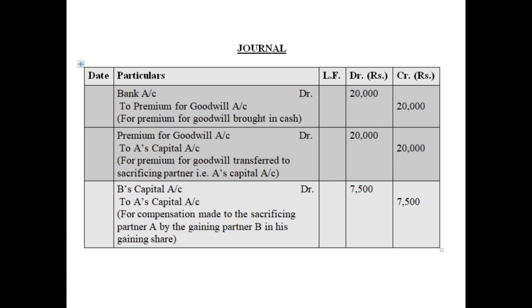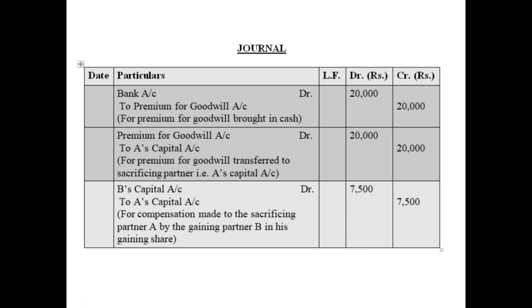The entry will be premium for goodwill account debited rupees 20,000 to A's capital account, since his capital would increase, rupees 20,000. For premium for goodwill transferred to sacrificing partner, that is A's capital account.